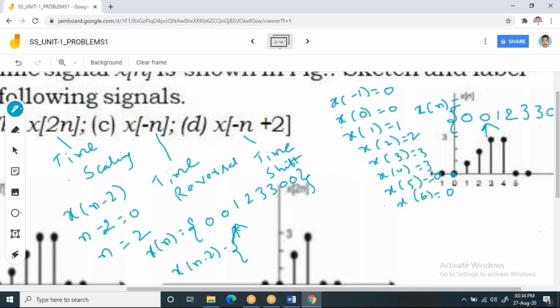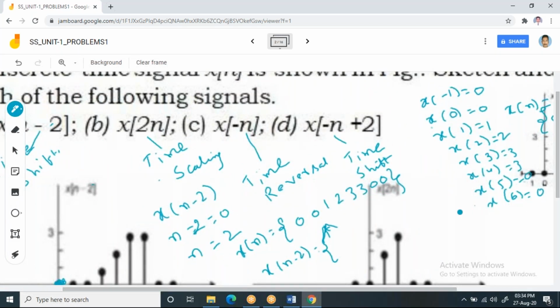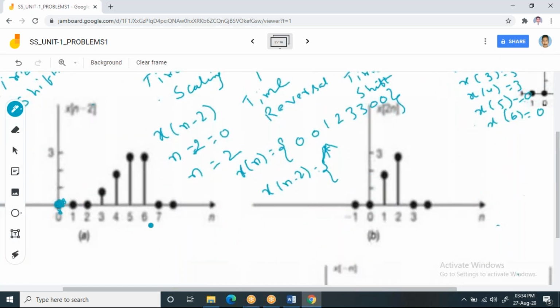Again, if you push it once, it will move from 0 to 1. So how many pushes do you have? You have to push 2 times. Since the waveform is shifted towards right by 2 samples, you need to push 2 times. When you push it 2 times, your actual value will end at 6, but now it will end at 8. This is the time shifted sequence.